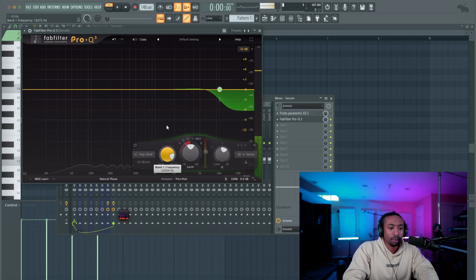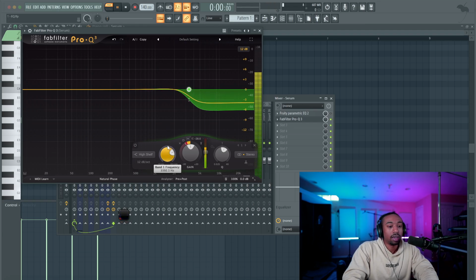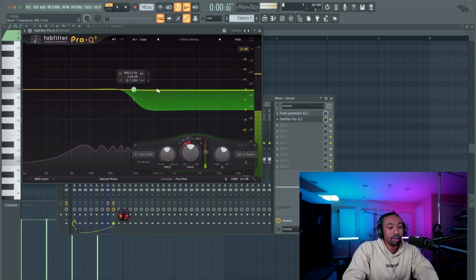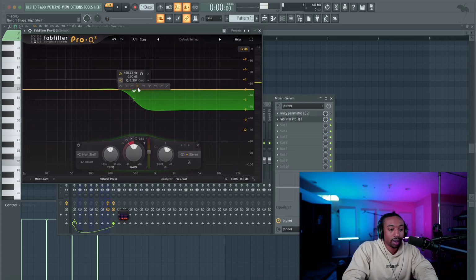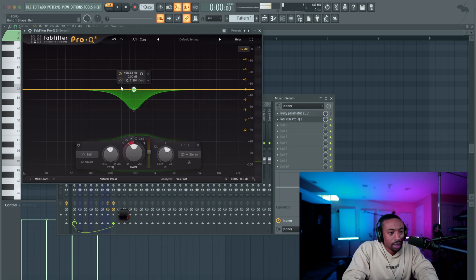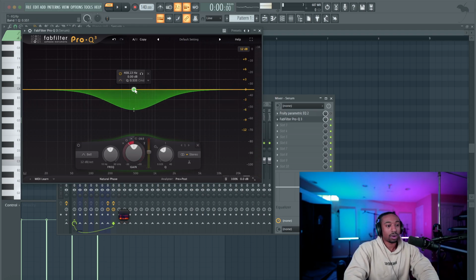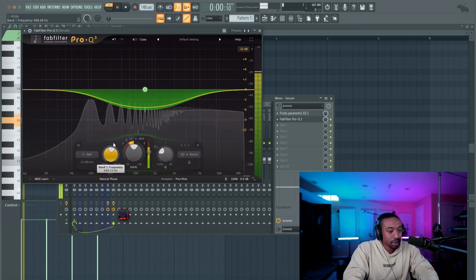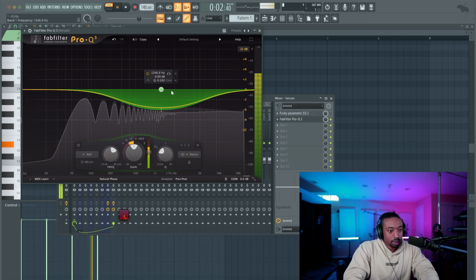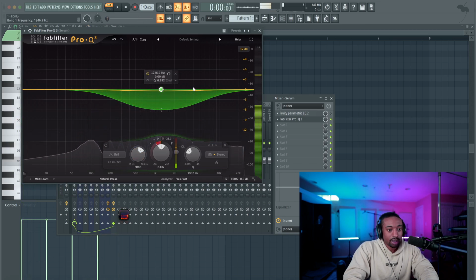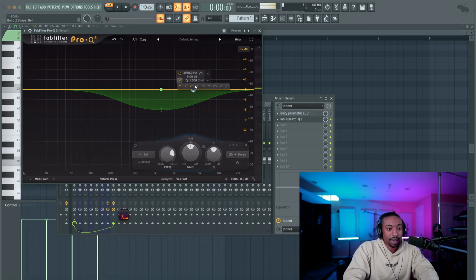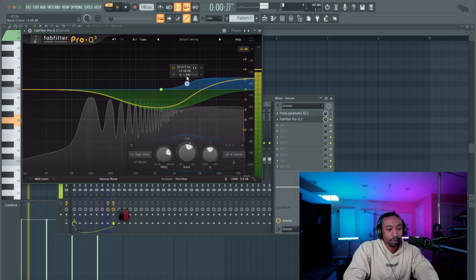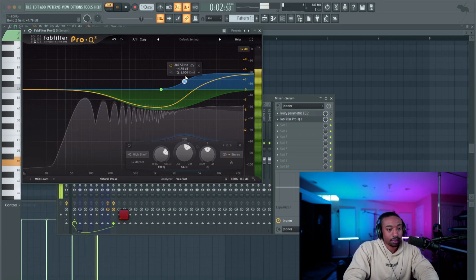Okay, now everything above about 10K. So what I'll do is cut, instead of a high shelf, I'm going to move a little bit quicker here because this is just a personal setting and not a mandatory setting. Let's switch it to a bell curve. Let's widen out the range from about, what was it? I forgot. The frequency I like, was it 400? Something like this. And then let's add another point in here. Let's make this a high shelf and let's go in and boost it to bring back the sizzle of the sound.